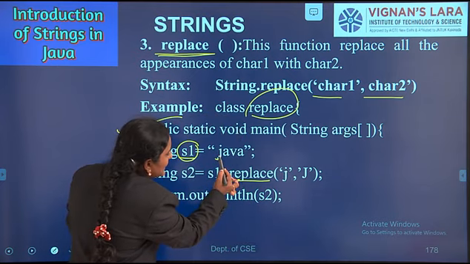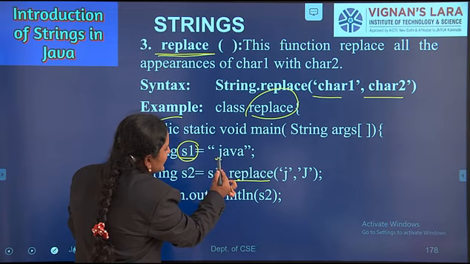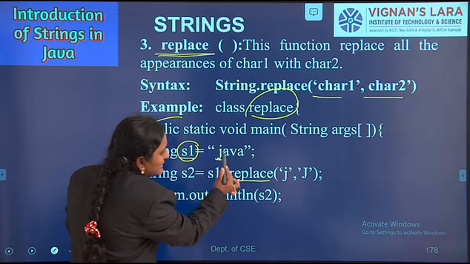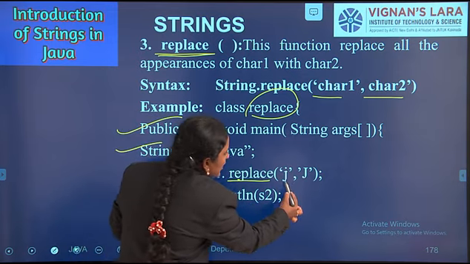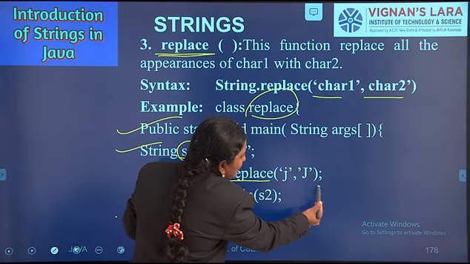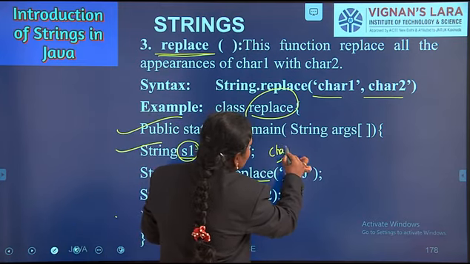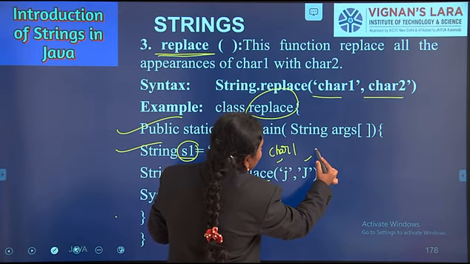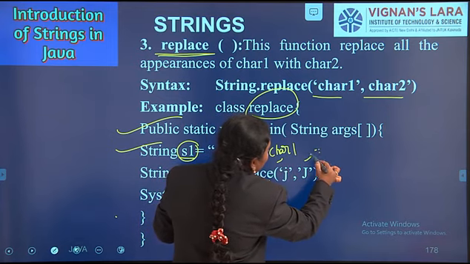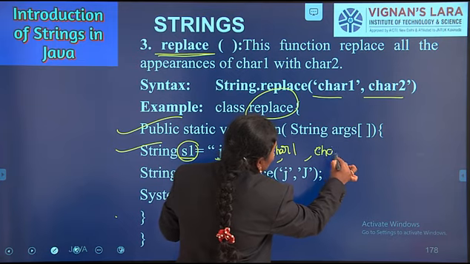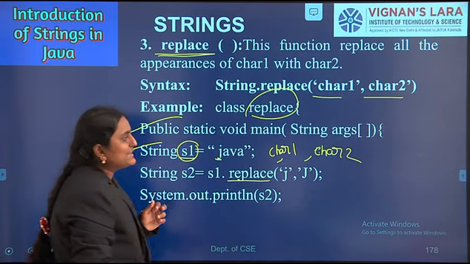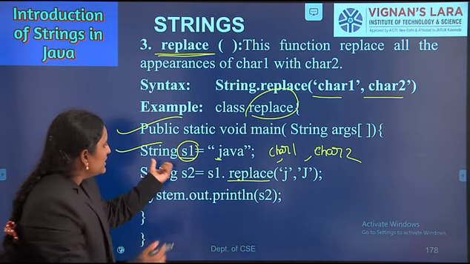What is the first character of this string? J, a lowercase letter. I am replacing small j with an uppercase letter. Here char1 is small j, a lowercase character, and char2 is capital J. Here I am replacing char1 with char2.